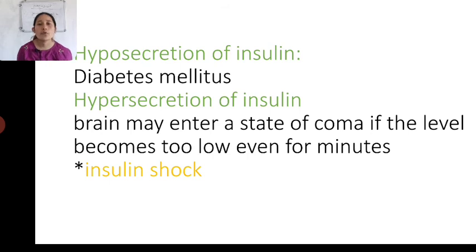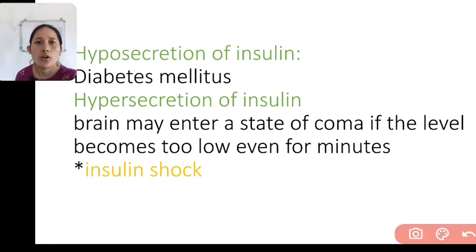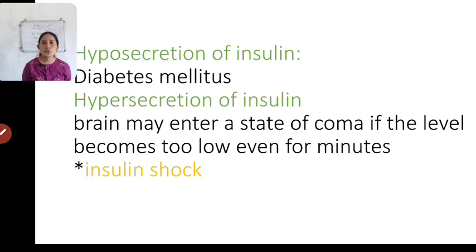Now, there's one terminology called insulin shock. What is it? Like I told you, diabetic patients are usually administered insulin hormone from outside.